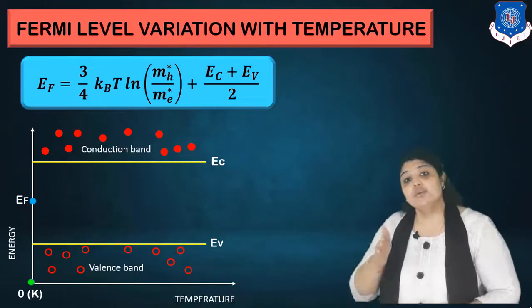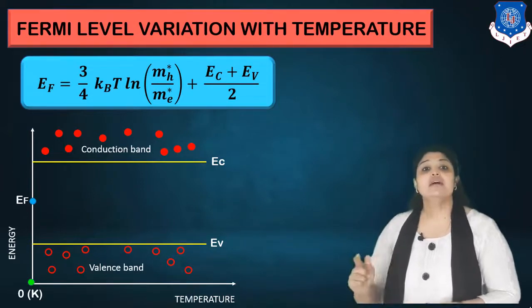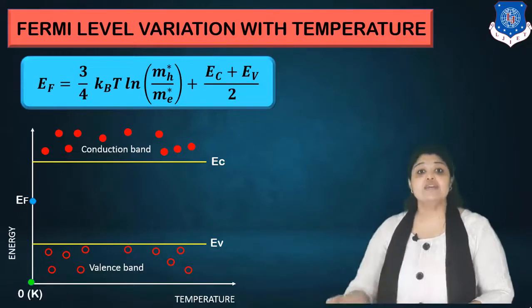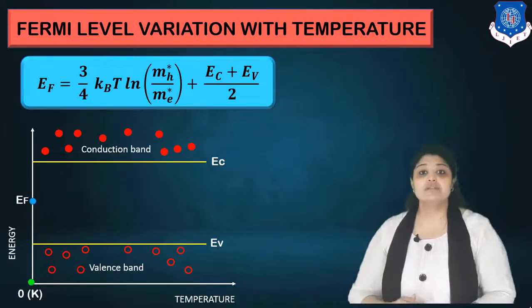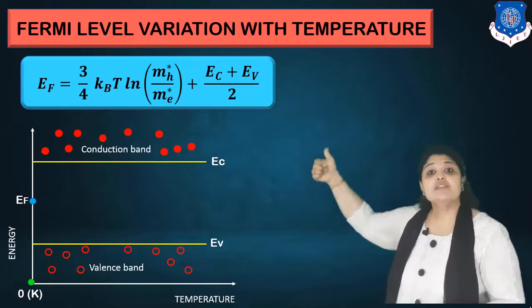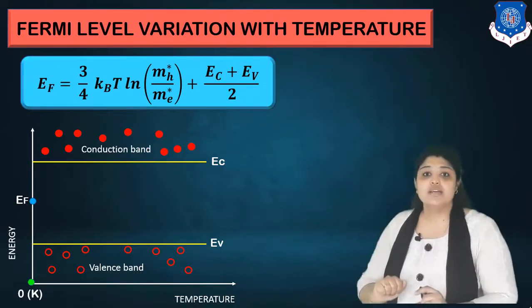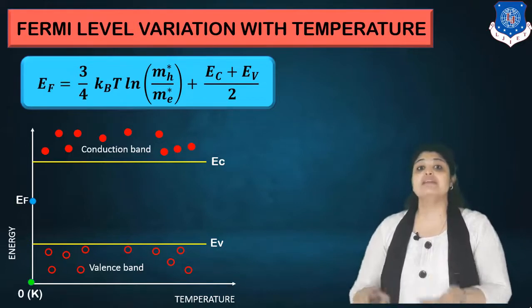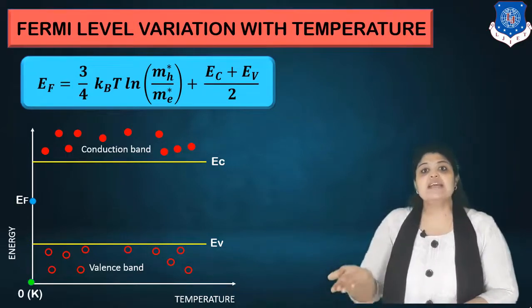But if you increase the temperature on the x-axis, if you are dealing with a temperature which is greater than 0 Kelvin, now what happens? What will happen in this equation? Now the term T is non-zero. So what exactly happens when you are increasing the temperature? You will be getting conduction.